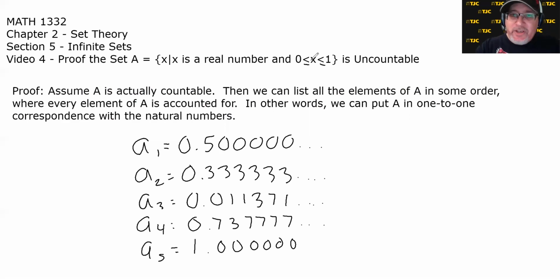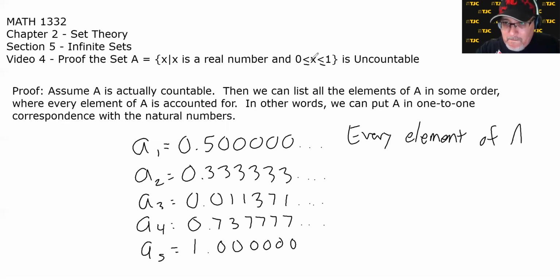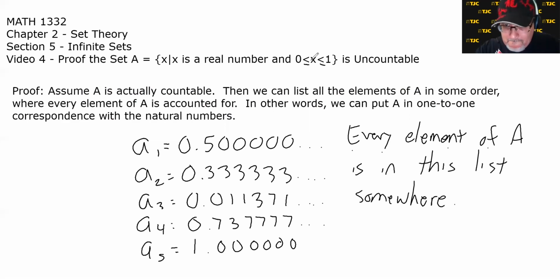So we're assuming that every element of A is in this list somewhere. Because that's what it means to be countable. I can count my elements. I can put them in an order, first, second, third, fourth, fifth, and every single number in my list will be there somewhere.